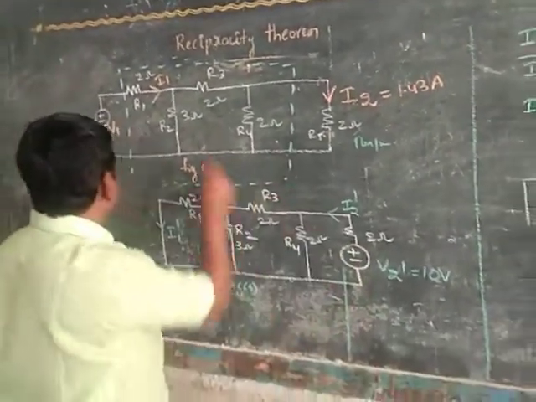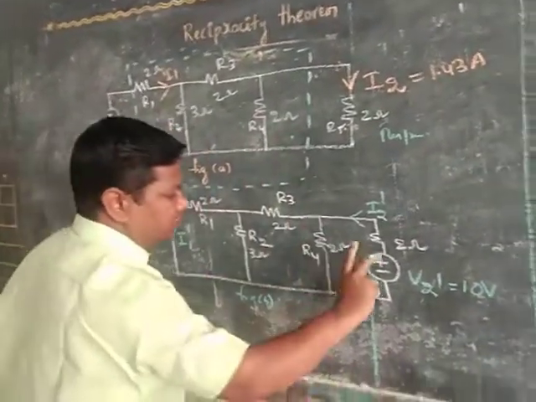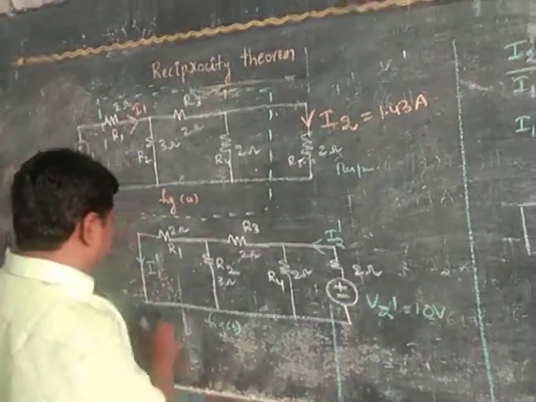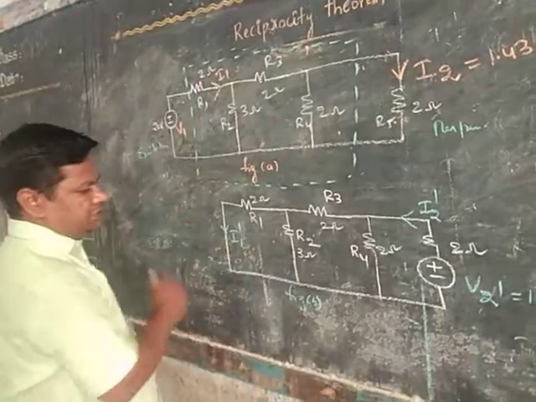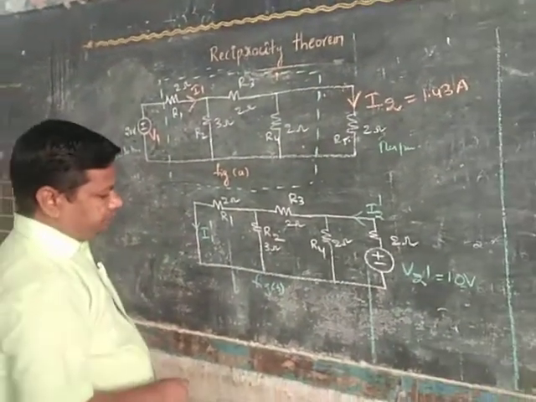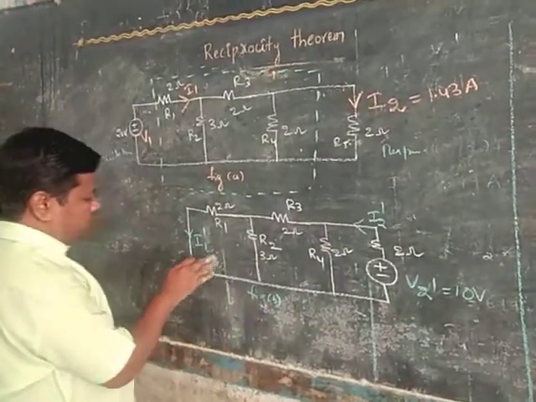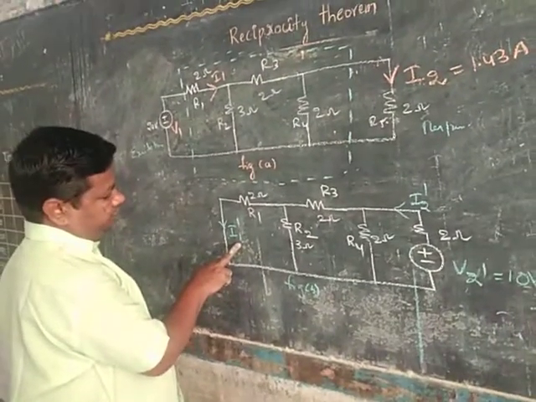The 20 volt excitation source is connected at the response side, and here the excitation is replaced with a short circuit. Then the problem is to find I1 dash.